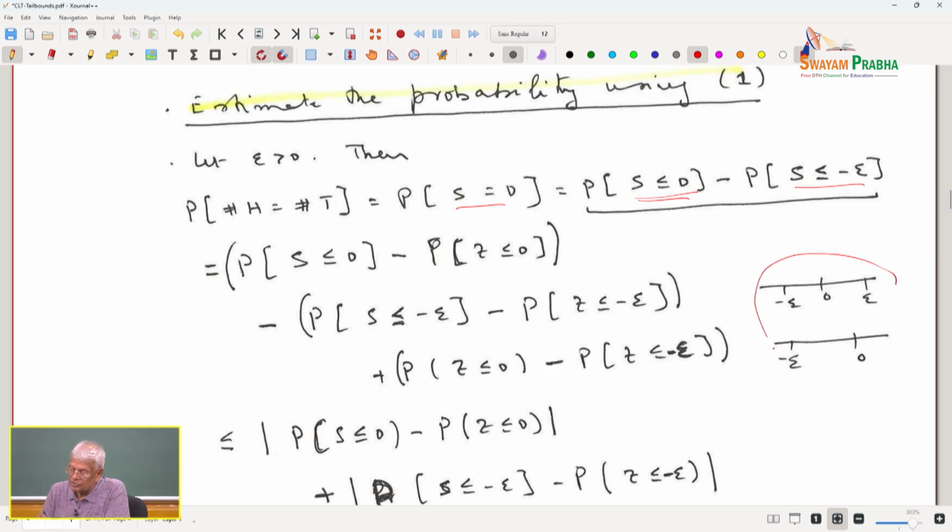This picture essentially helps you to visualize this. So this quantity now becomes the probability S less than or equal to 0 minus the probability Z less than or equal to 0. This is the event, this is the normal distribution.